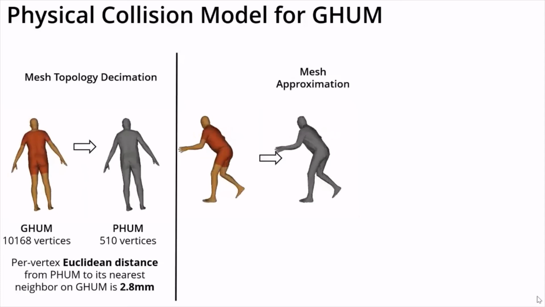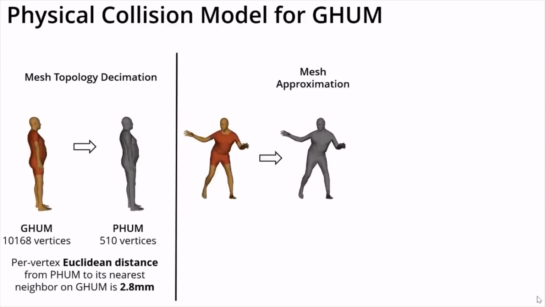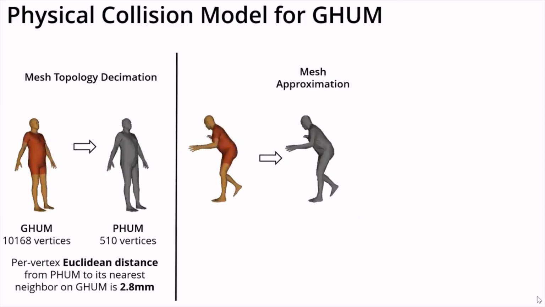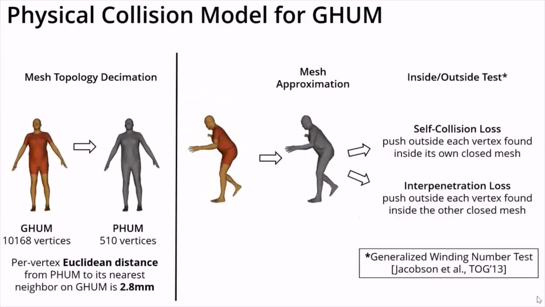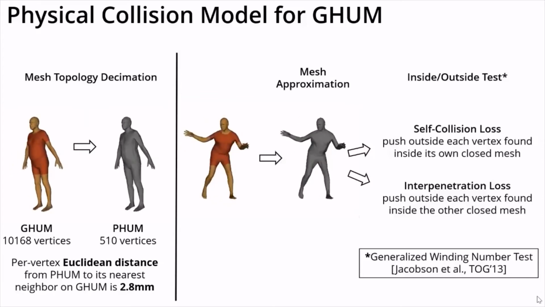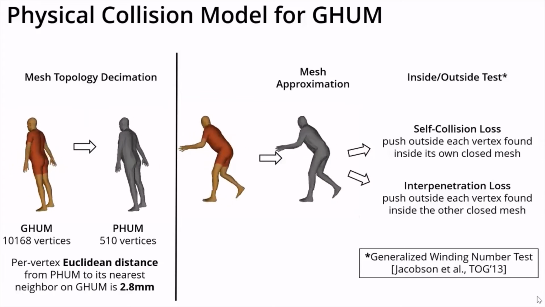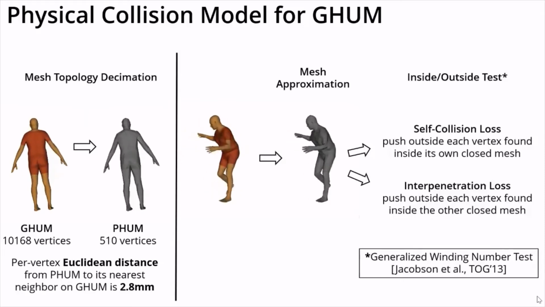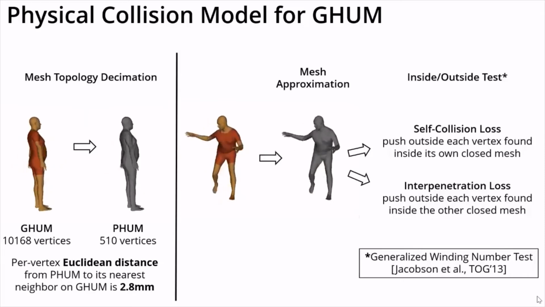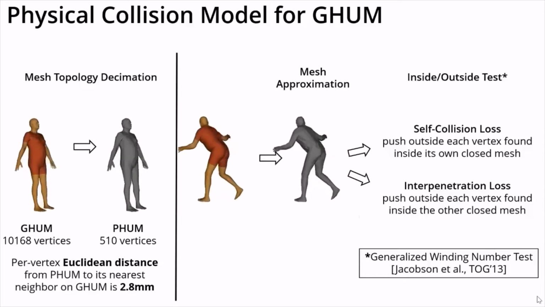The FUM mesh can be easily reposed and reshaped with respect to the underlying GHUM mesh it approximates. We therefore use FUM to test whether 3D points are inside or outside a closed mesh using the generalized winding number test, which is quadratic in the number of vertices.